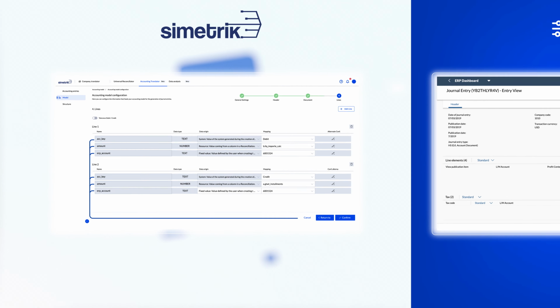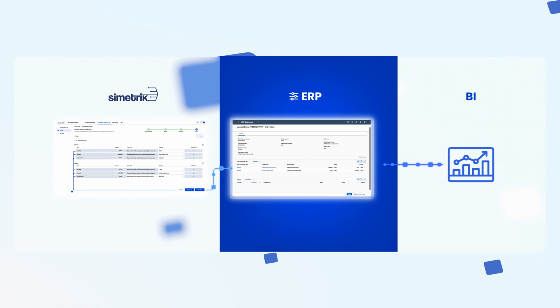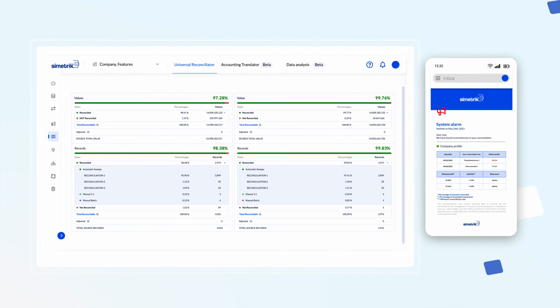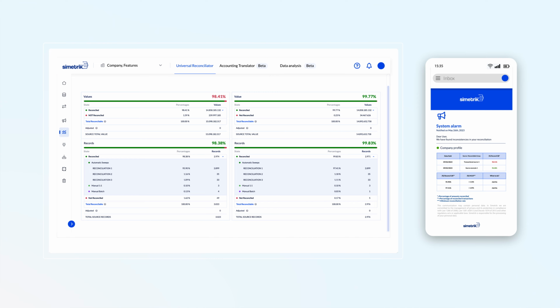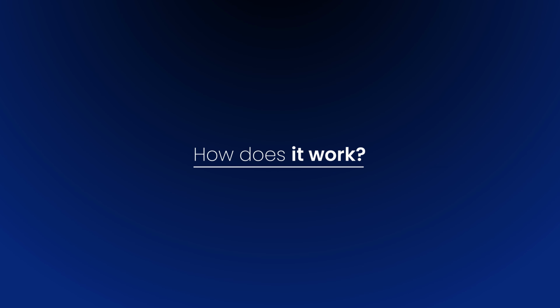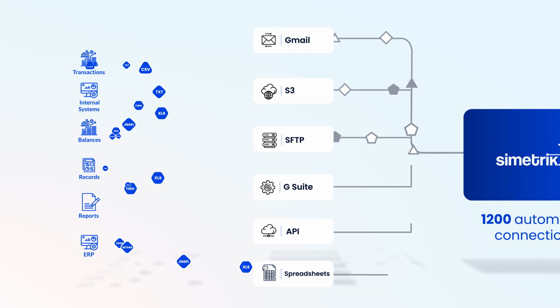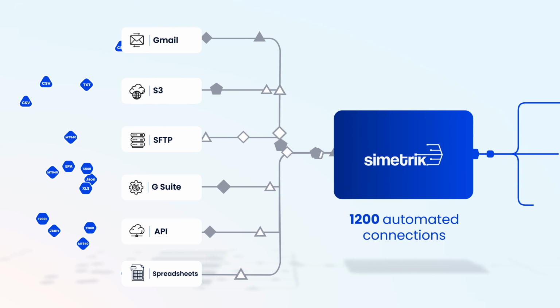Simetrik also generates accounting entries that integrate directly with your ERP system and BI application, and real-time alarms to quickly address any inconsistencies that may arise. How does it work? Simetrik integrates and ingests records from a wide variety of technologies and extracts files containing financial information in various formats. Currently, we have over 1,200 automated connections.